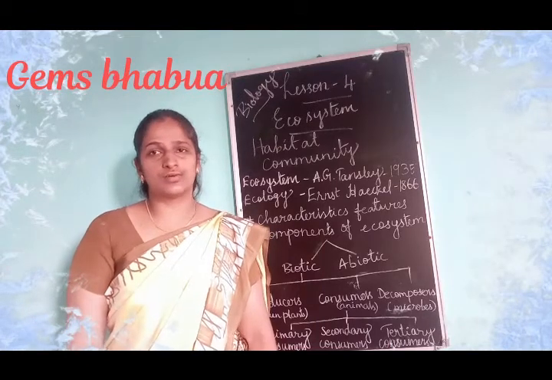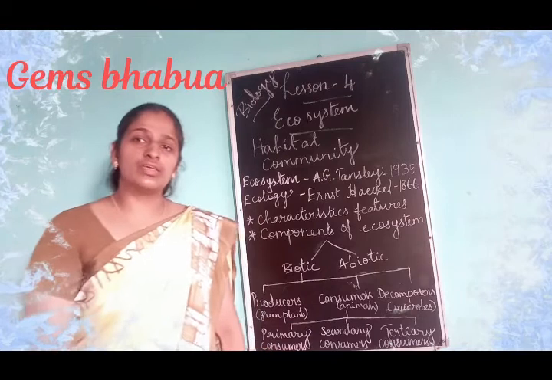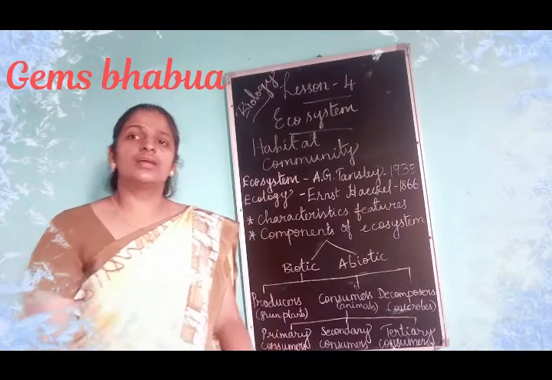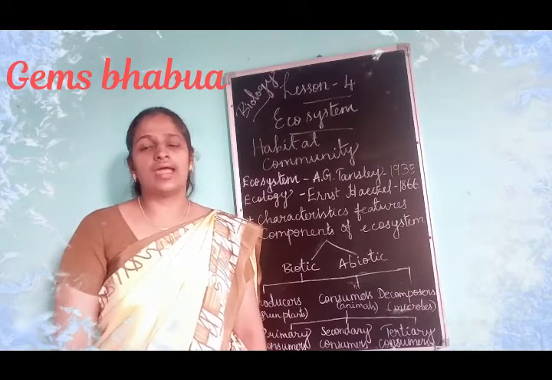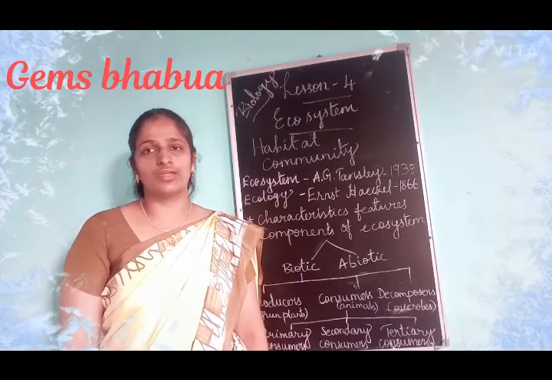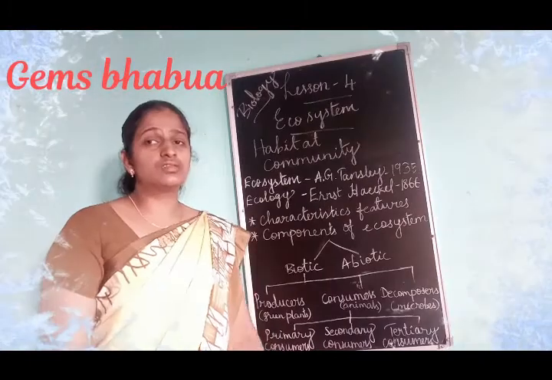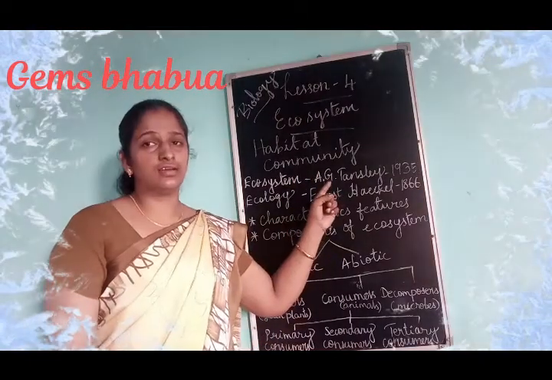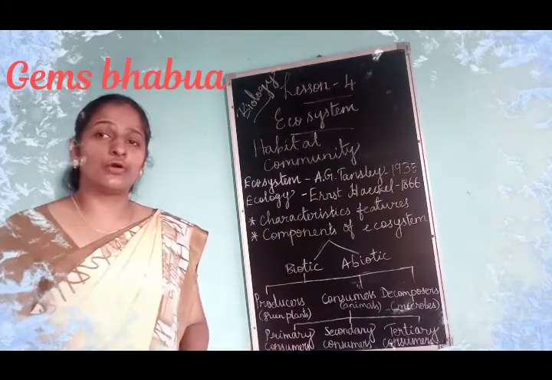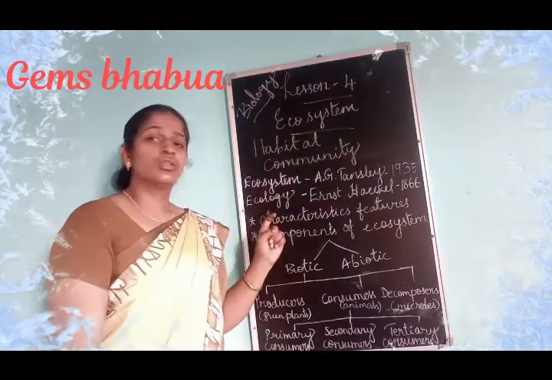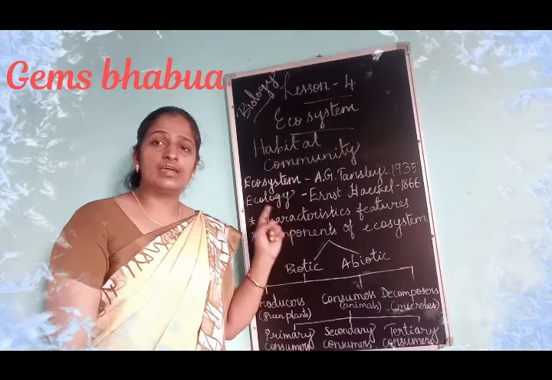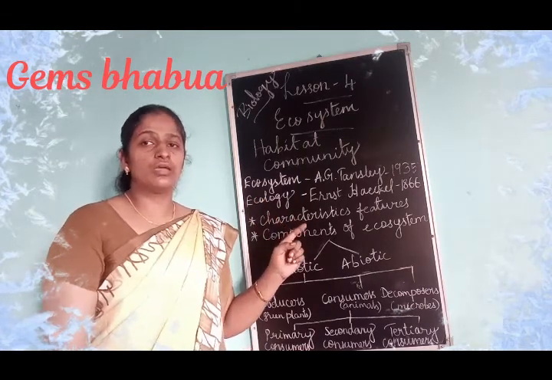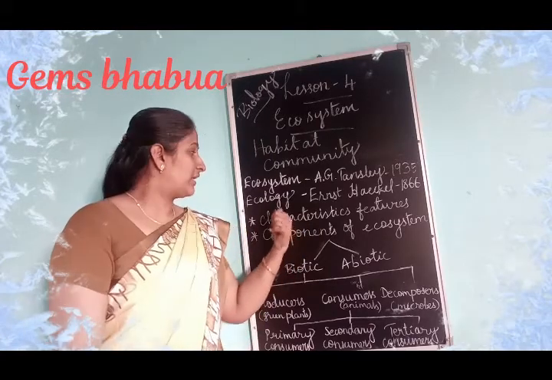So what is ecosystem? See, the ecosystem is a community of living organisms in conjunction with the biotic and abiotic components of the environment. Ecosystem is the term introduced by A.G. Tansley in 1935. And one more important keyword, ecology. So ecology is the study of interaction between the living organisms. Okay, so I will explain it later.